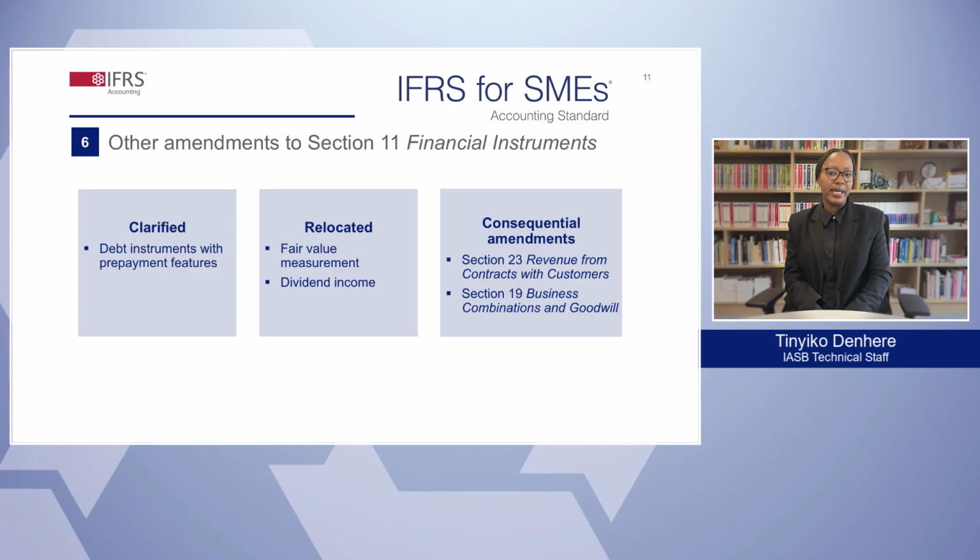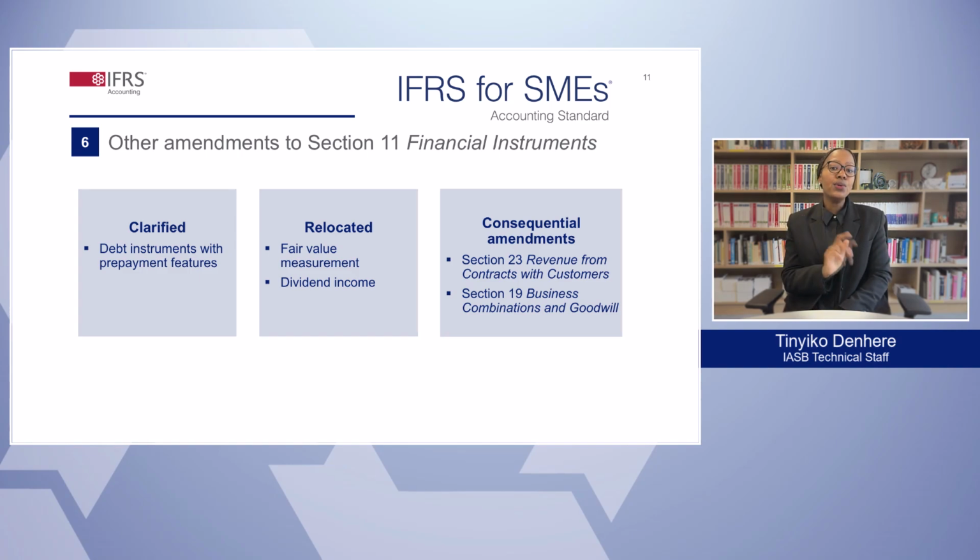The last changes we'll look at are those made to clarify or to relocate requirements and consequential changes made as a result of changes to other sections of the standard. Let's start with the requirement that was clarified. Section 11 now specifies that debt instruments that have prepayment features with negative compensation, that is, when the borrower compensates the lender for early termination of the contract, can still meet the criteria to be measured at amortized cost.